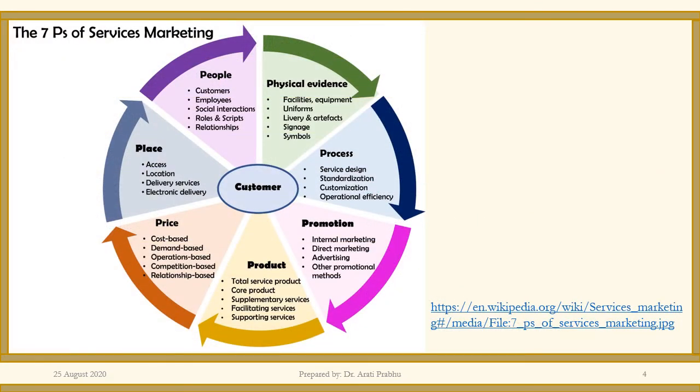So students, this is what the services marketing mix looks like. We have 7 P's here and these 7 components begin with product, price, place, promotion. We also have people, processes and physical evidence. All of these 7 components comprise the services marketing mix.